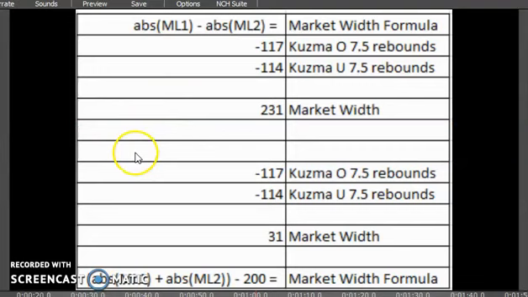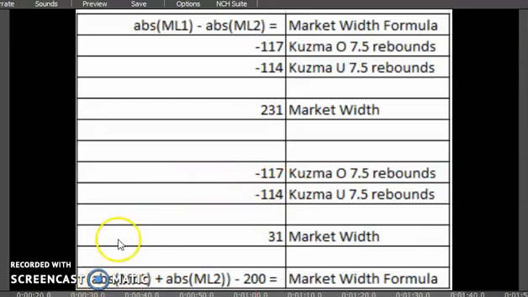But there's an issue here. If you apply the same formula used to derive the market width of example 1, you end up with a market width of 231, which is obviously incorrect. I can see where Randall got the number, but in order to get it, one has to change the formula. The reason is that in example 1 there was one negative number and one positive number, and in example 2 they're both negative, so the formula has to change.